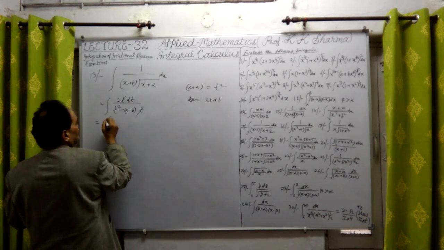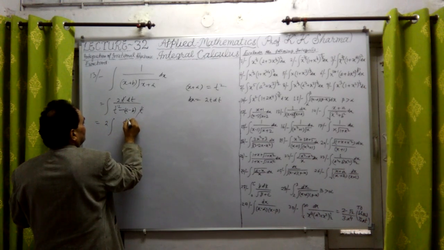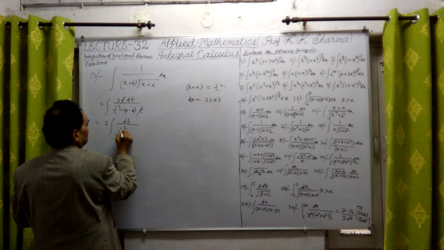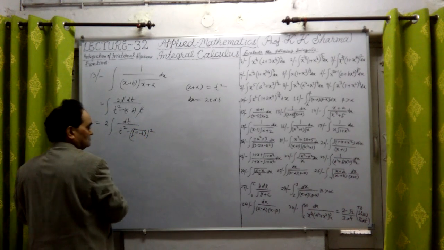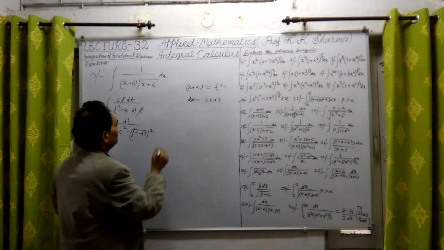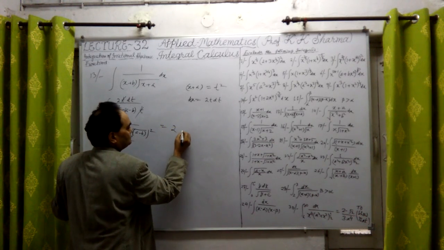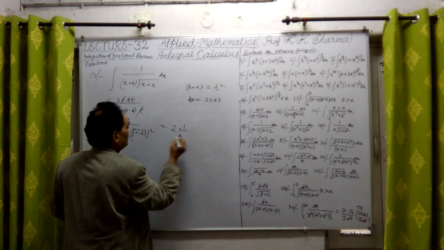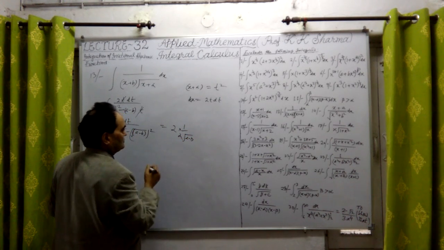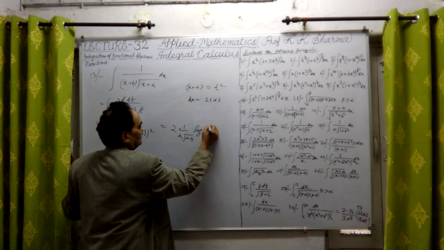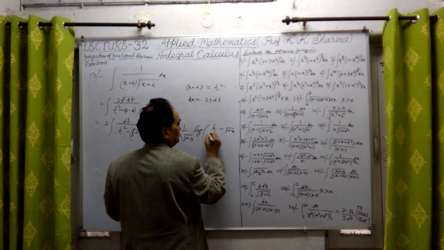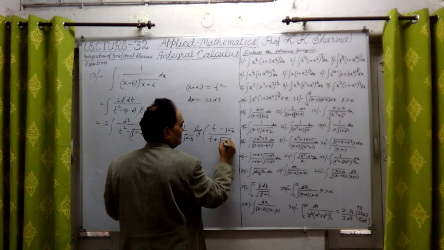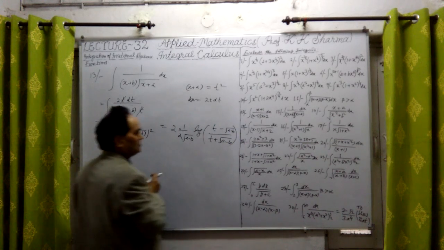Now this is 2 into integration dt upon t square. Let me take minus sign only. This is a minus b under root of this whole square. So now it can be integrated easily. For the integration, 2 into 1 upon 2a, a is under root a minus b, into log of this t minus under root a minus b upon t plus under root a minus b whole value.